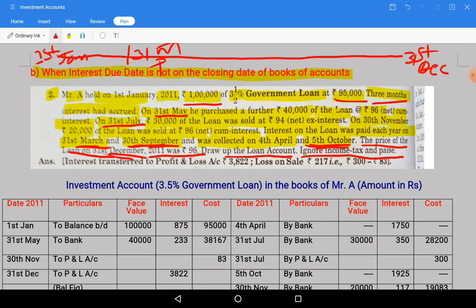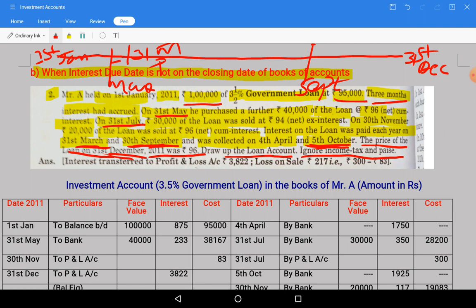Interest due is on March, one is on March, another one is of September. So we need to consider these interest dates also, March and September. Okay, September and March are the interest due dates.